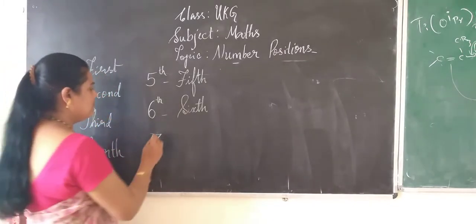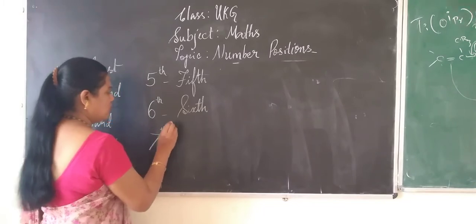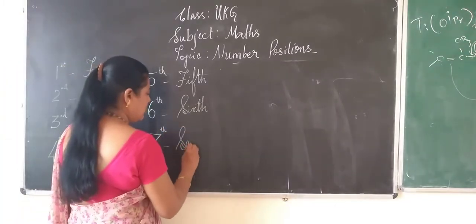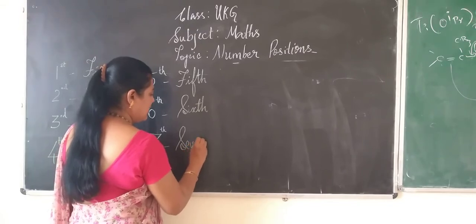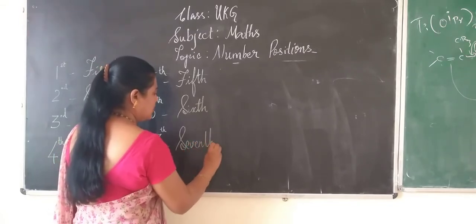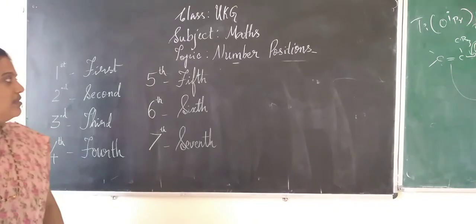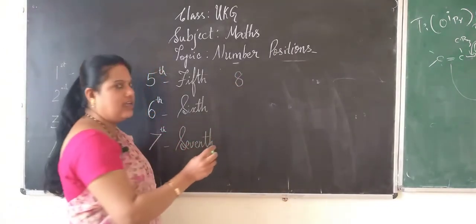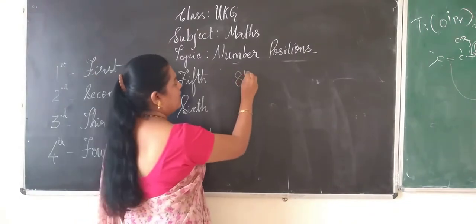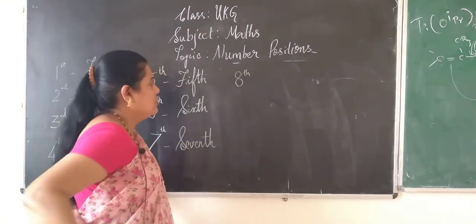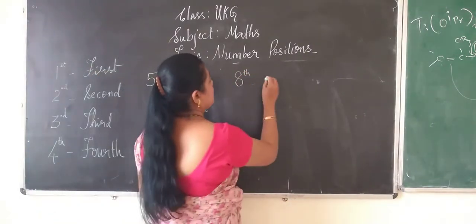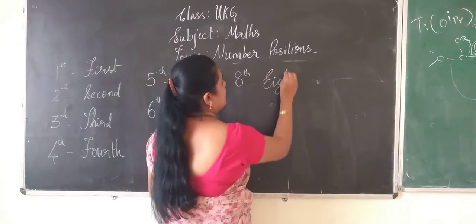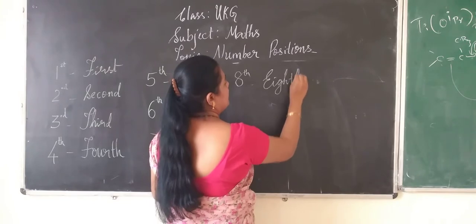Write 7th. Write 7. Then you add T and H. Okay, this is S-E-V-E-N-T-H. This is seventh. Write eighth. Write 8. Then you have to add T and H. Okay, how to write? E-I-G-H-T-H.